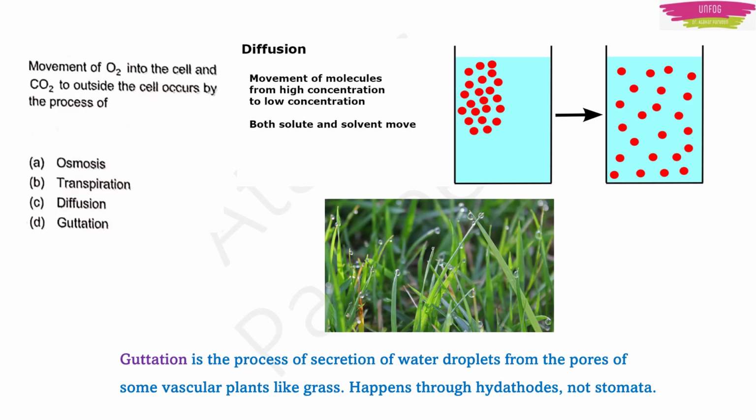Okay. Now after knowing all the four options, you can also reach the correct answer here, right? In the question they are telling that the oxygen is moving into the cell and carbon dioxide is coming out of the cell.